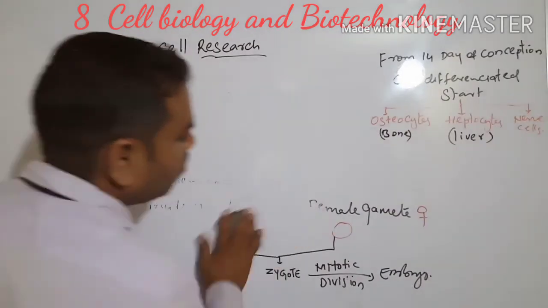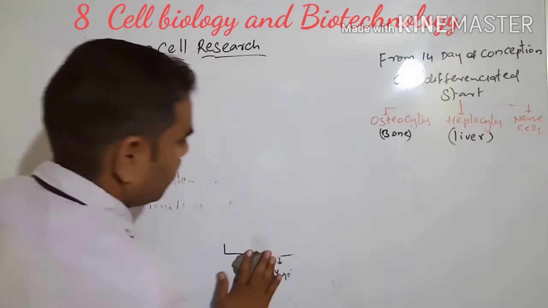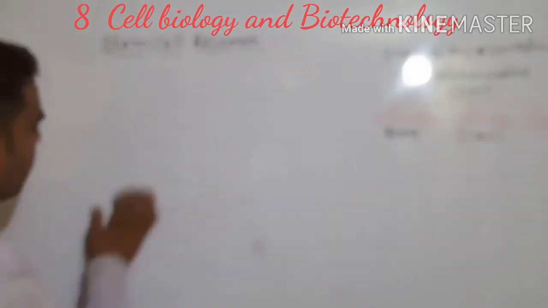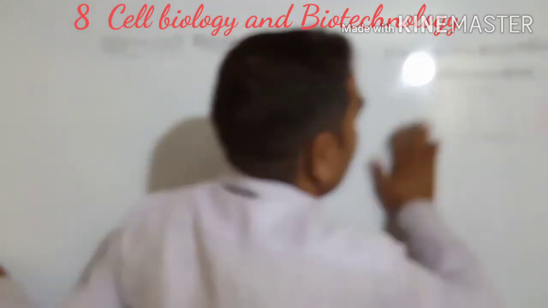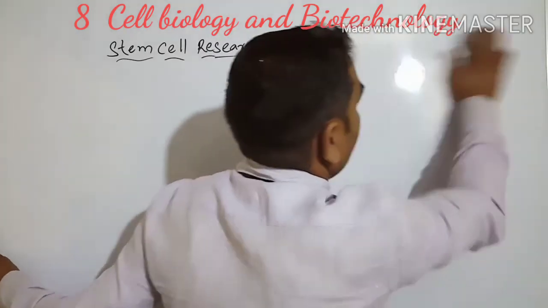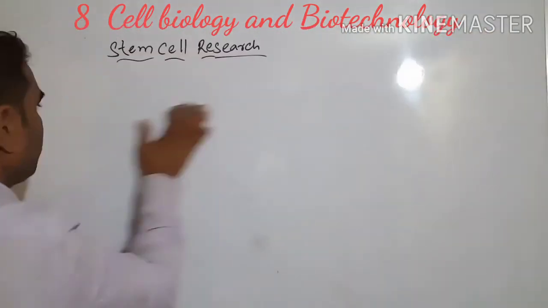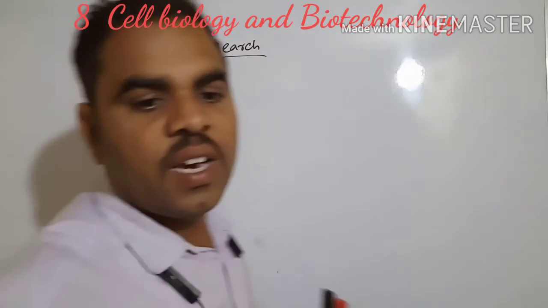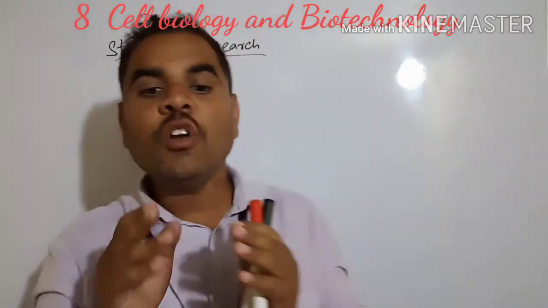Next, embryonic stem cells can form 220 different types of cells in the human body.